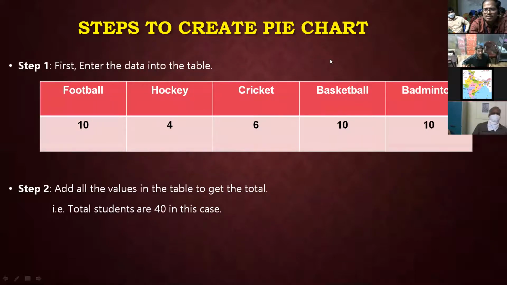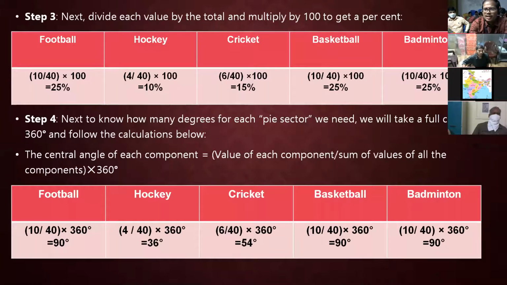That is step 2. So please. Now in step 1, we are categorizing the data. Now we are identifying the total, that is 40. Step 3: now you can see the above table. It gives the percentages. Simply 10 by 40 into 100 comes to 25%. Like 4 by 40 into 100, it comes to 10%. So that is just showing the percentage. We can see the pie chart on that label. We can see the percentage of each sport.